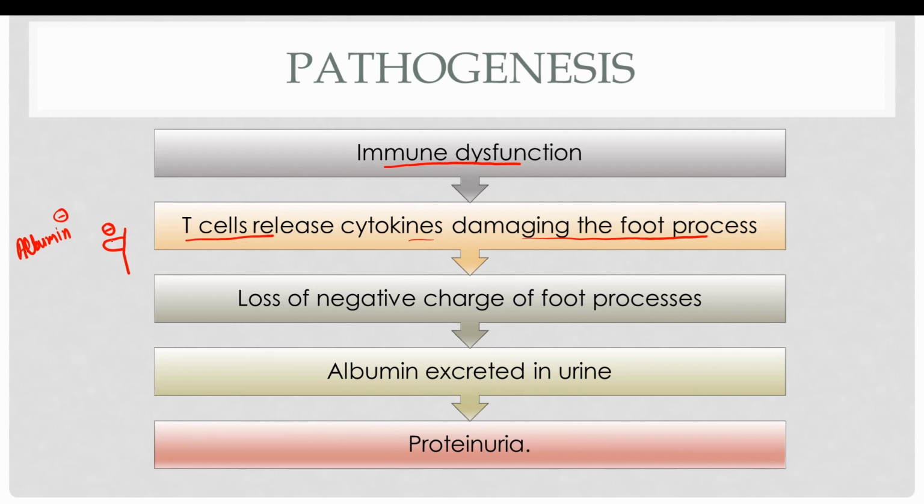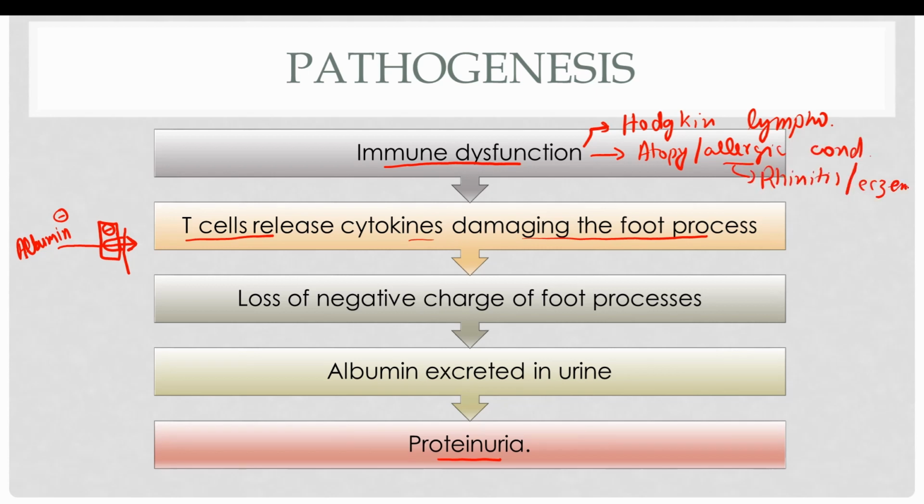So in this case, there is a loss of the foot process resulting in neutralization of the charge. So more albumin is excreted through these podocytes into the urinary space, resulting in proteinuria. The immune dysfunction could be due to any reason, such as in Hodgkin lymphoma, where T cell abnormalities are well understood, and certain other conditions such as atopy, also commonly known as allergic conditions, such as rhinitis and eczema. So the proteinuria in minimal change disease is greater than 3.5 grams per day.